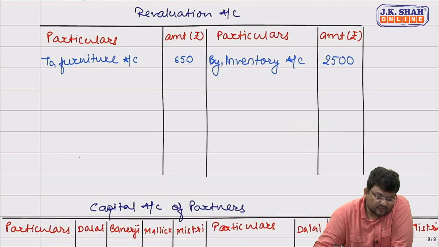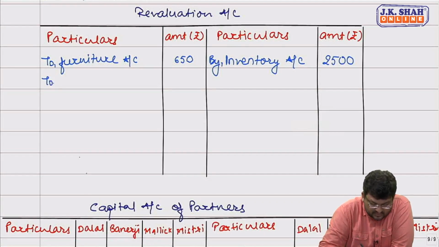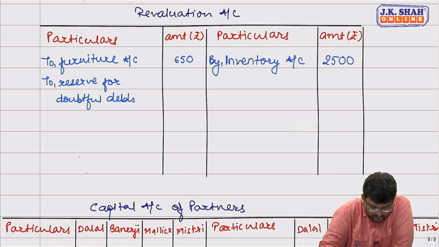Reserve for bad and doubtful debts should be provided at 10% of trade receivables. Trade receivables are 5,500. 10% of that will be 550. Entry will be revaluation account debit to reserve for doubtful debts, 550.